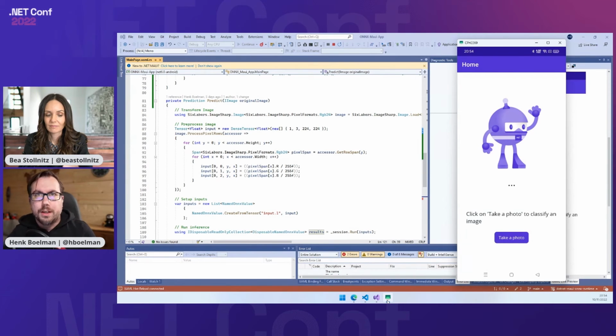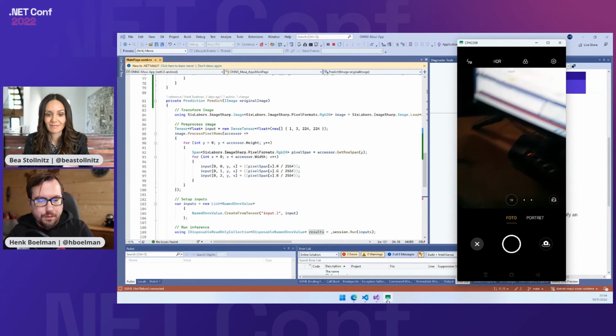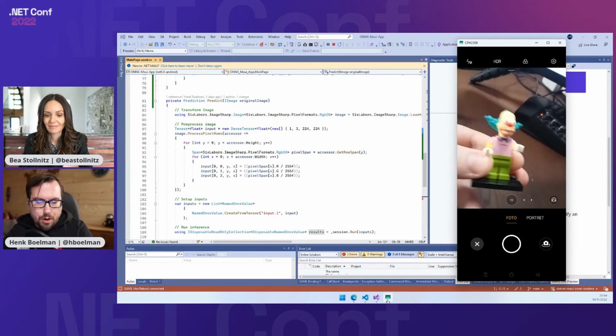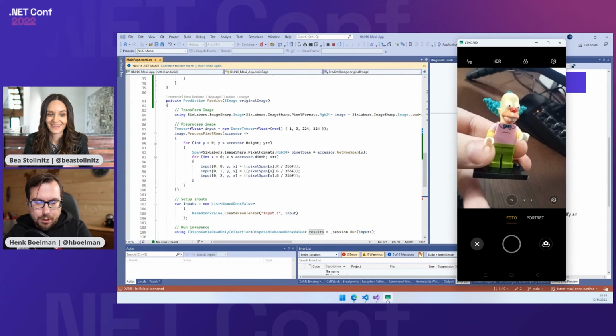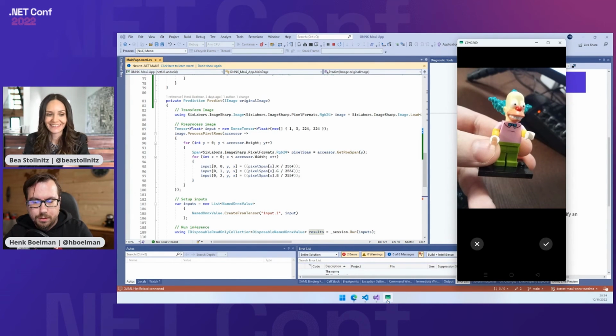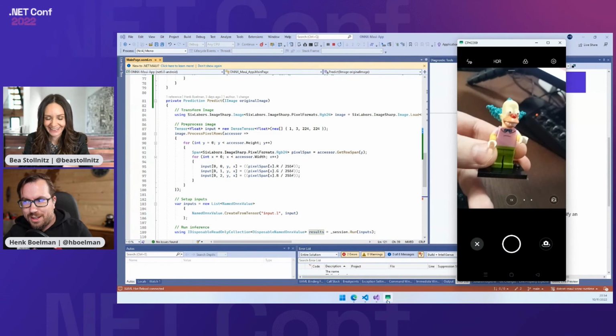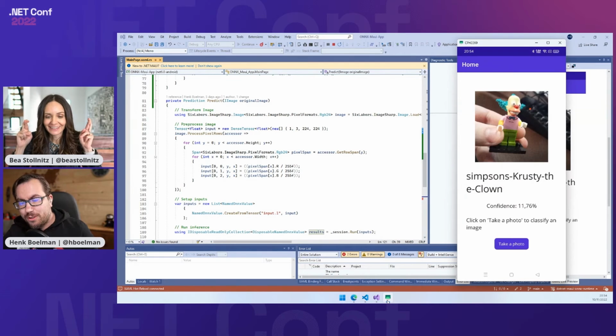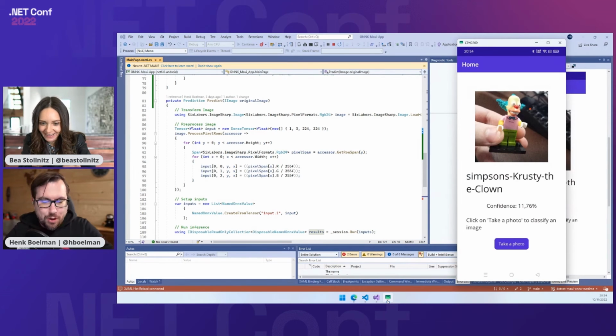We see the screen here. It is really here. We're taking a photo of Krusty the Clown. Krusty. And hopefully the model we've trained is going to say, yes, that it is Krusty. It's not too sure today, but it probably comes because there's all my fingers there next to it. But it is working.